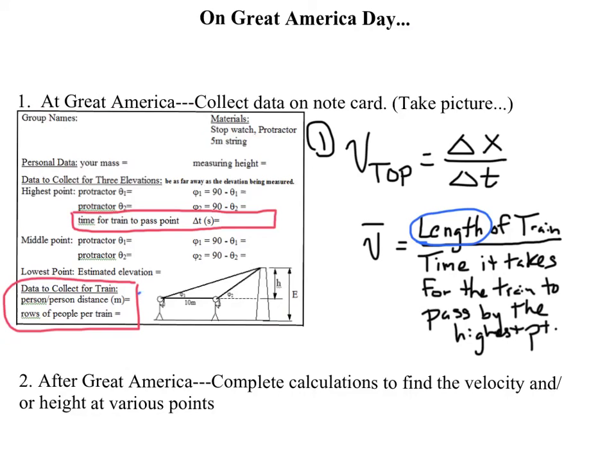This portion of the note card has information on how to collect data for finding the length of the train. And up here, you're going to have information for finding the time it takes for that particular train to pass by the highest point. Those are the two pieces you'll use to calculate your initial velocity, which will subsequently be used to calculate our initial kinetic energy.